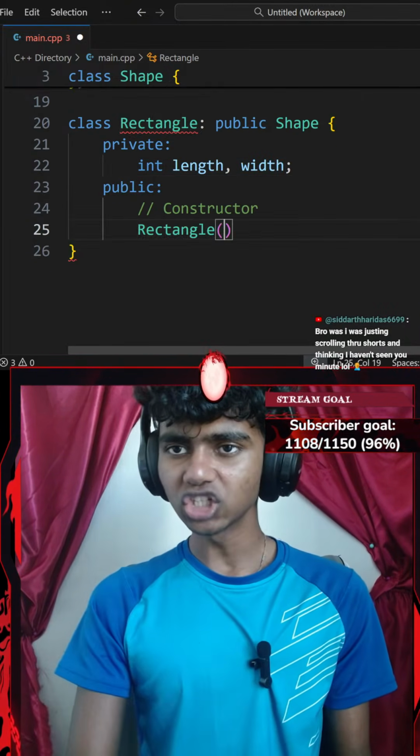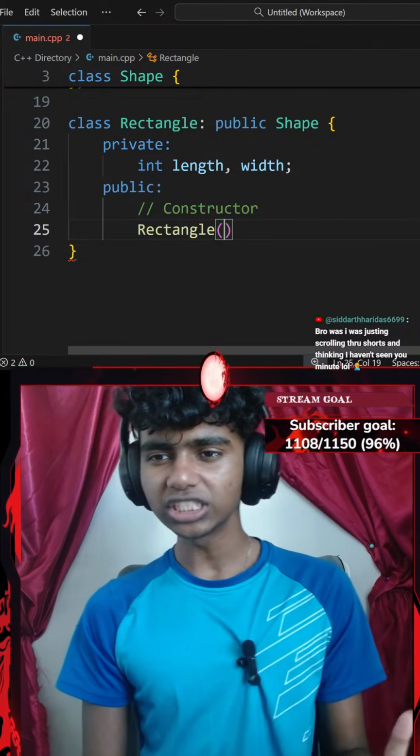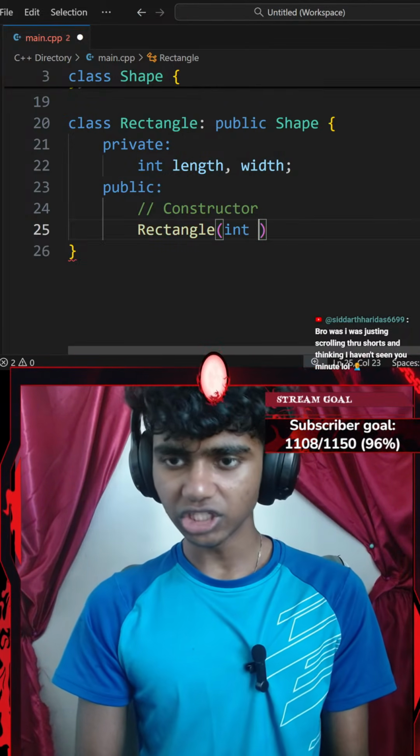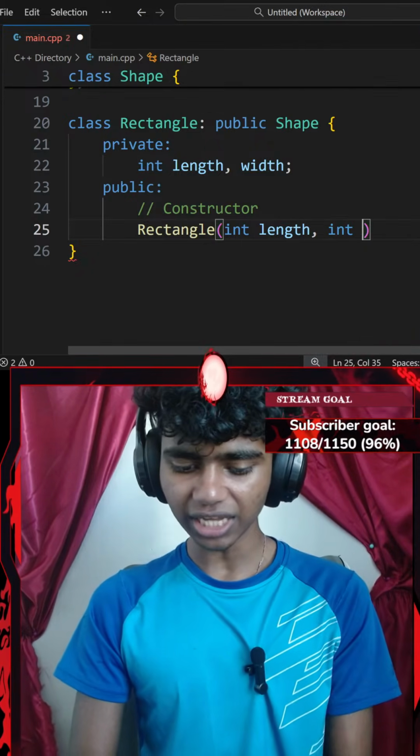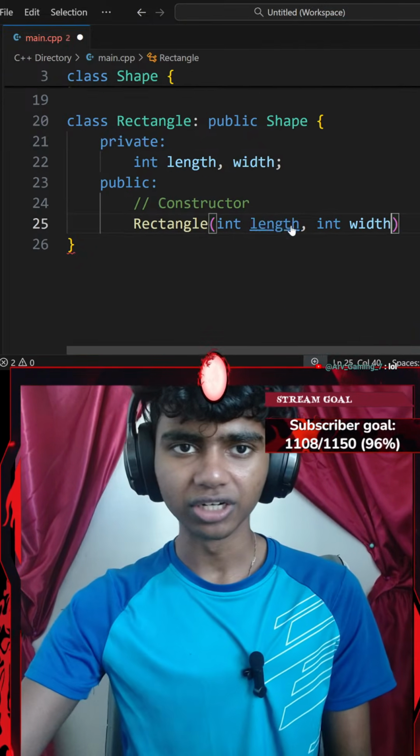Now when I create a constructor, my rectangle class's constructor does require two parameters. First is going to be integer of length parameter. The second is going to be integer of width parameter.